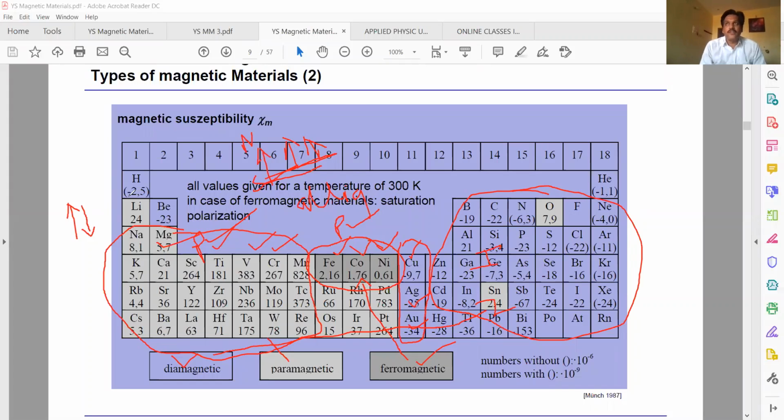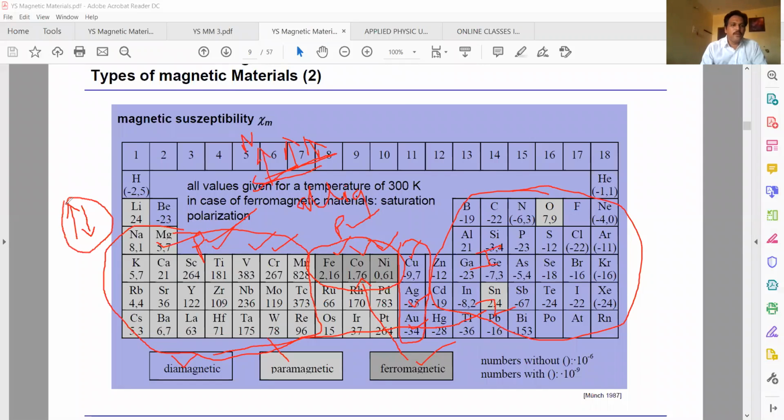D consists of 5 subshells, P consists of 3 subshells. You have to see the inner subshells, whether the electrons are partially filled or completely filled. In diamagnetic materials, the orbits are completely filled.